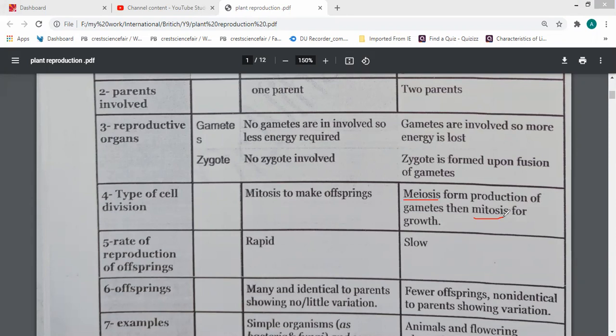Why is the first division meiosis and then mitosis? Any ideas? Anyone know about this point? Any information?